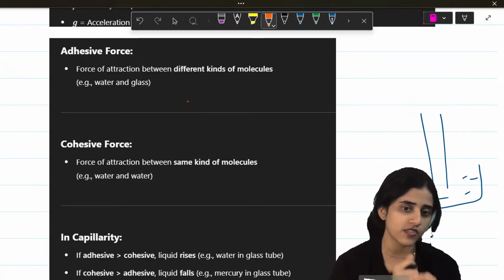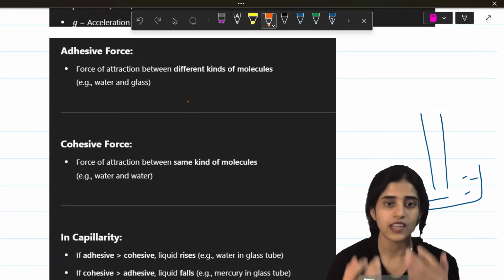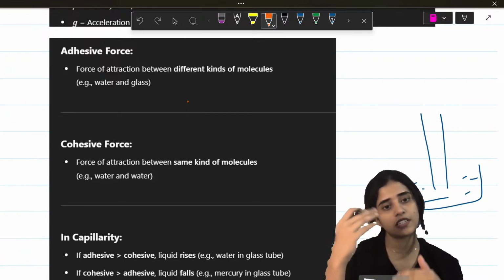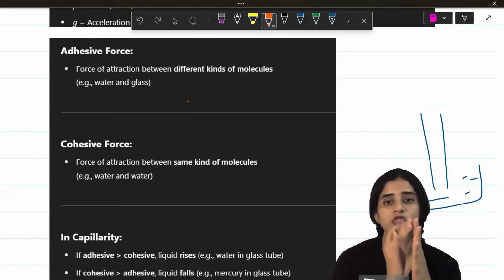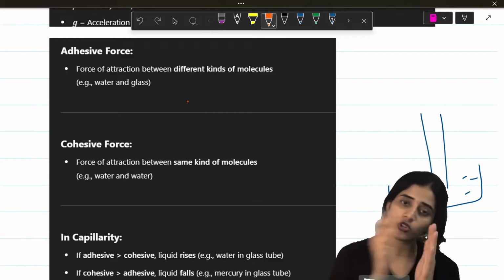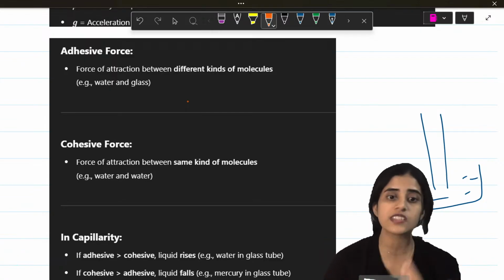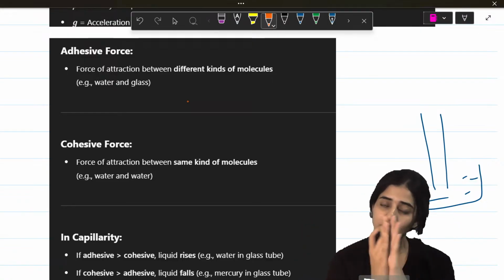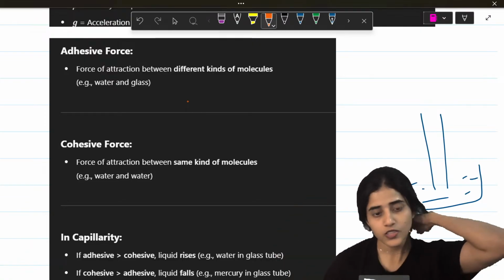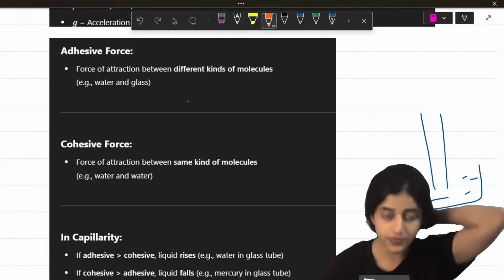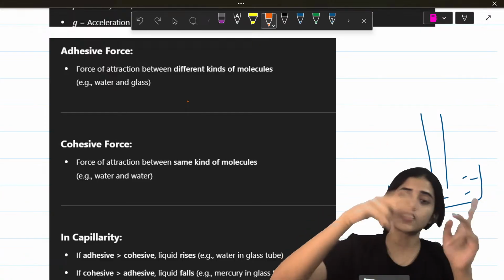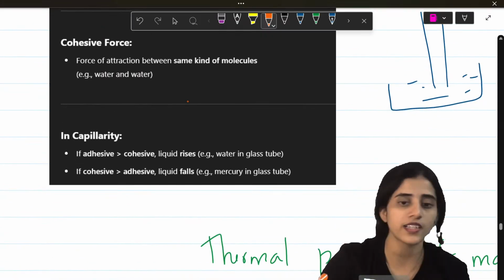That is adhesive. If the adhesive force is greater, then you can see capillarity, that is the liquid will rise up. What do you mean by adhesive greater than cohesive? It is going to stick to, for example, the glass. It is not going to stick to each other more, it's going to stick to the other particle more. Now, if cohesive is greater than adhesive, the water particles stick together. That is when it falls down. Adhesive greater than cohesive, an example is water in a glass tube. Cohesive greater than adhesive is mercury in a glass tube.